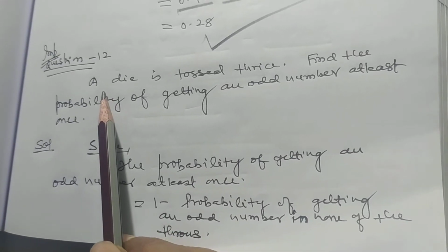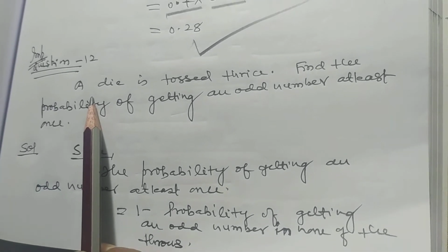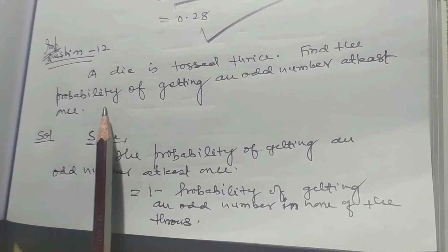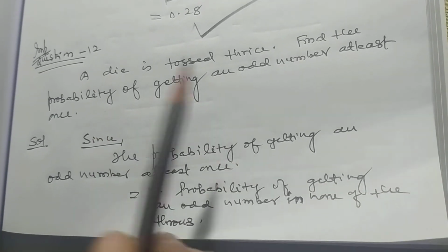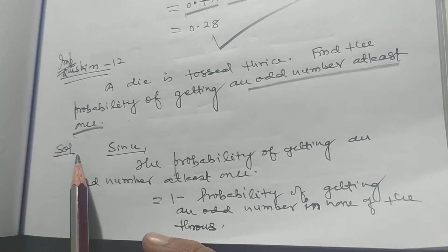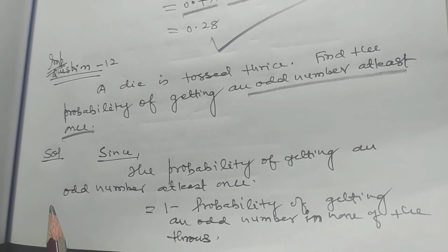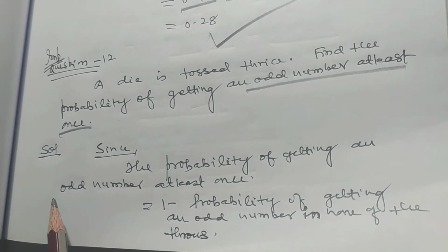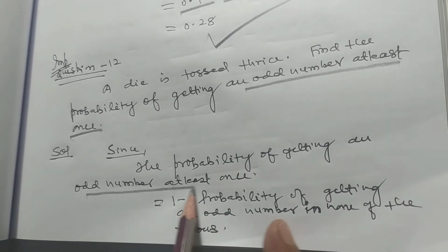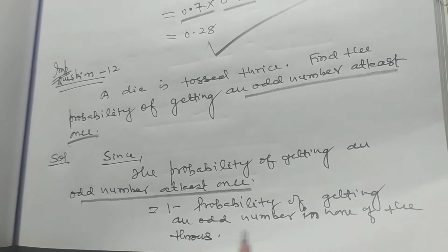Now I want to solve question number 12 of NCERT of this exercise. A die is tossed thrice. Find the probability of getting an odd number at least once. I have solved this problem by the supplementary method, you can say. The probability of getting an odd number at least once is equal to 1 minus the probability of getting an odd number.